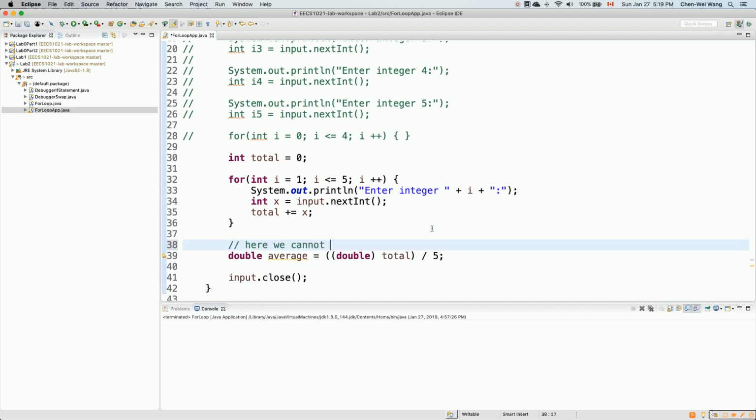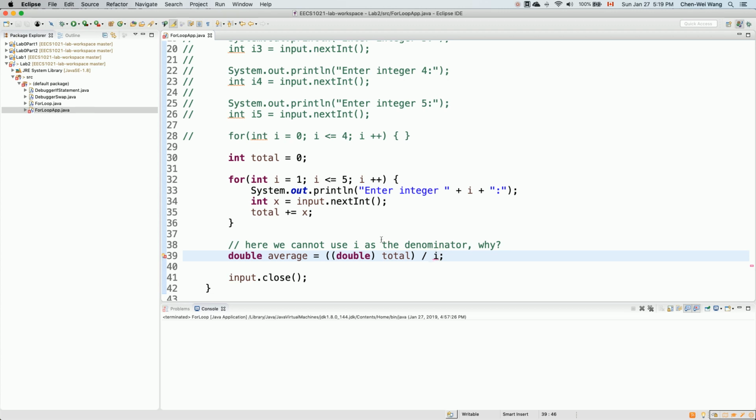Here we cannot say use I as the denominator. Why? Which means if I simply say divided by I over here, it is going to be false. Well, first of all, it will not compile.